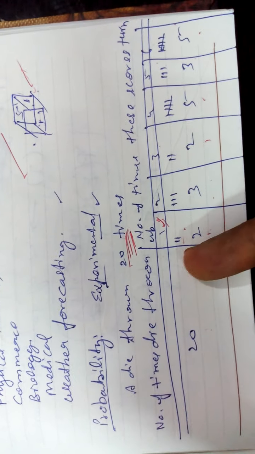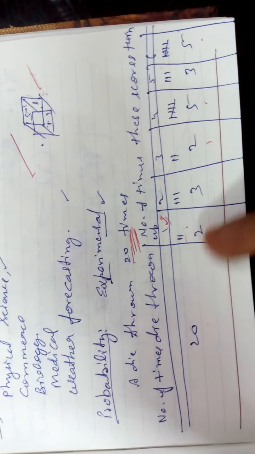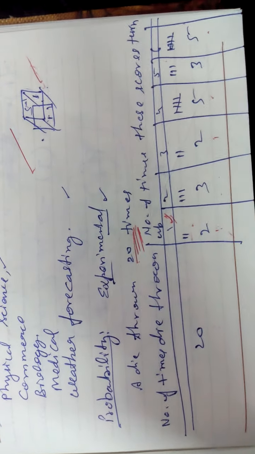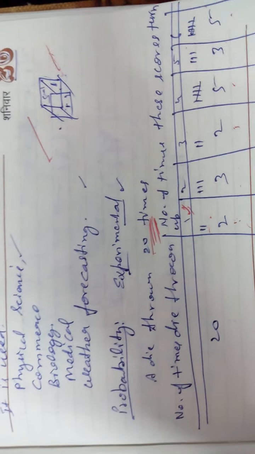It is calculated by your total chances, what you require is called favorable, and what is the total. Favorable is 2 and the total is 20. So you will get 2 by 20. Very simple way. This is the probability.